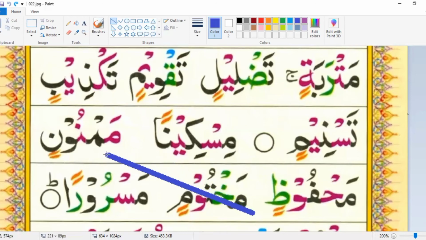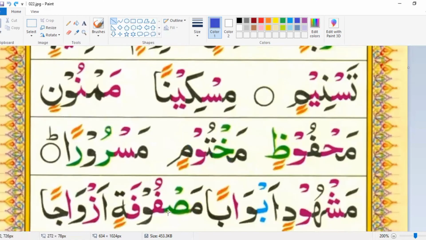Miskinan, meme fatha mam, noon waw dhamma nu, mamnu, noon to kasra nin, mamnunin, meme ha fatha mah, fa waw dhamma fu, mahfu, za to kasra zin, mahfuzin, meme kha fatha makh, ta waw dhamma tu, makhtu, meme to kasra min, makhtumin, meme sin fatha mas, ra waw dhamma ru, masru, ra to fatha ran.